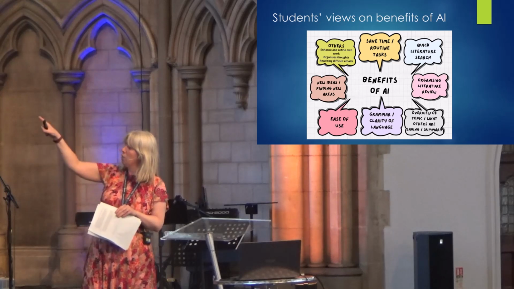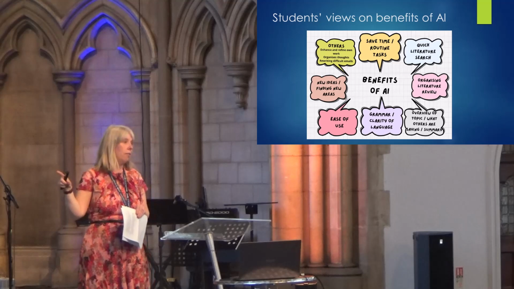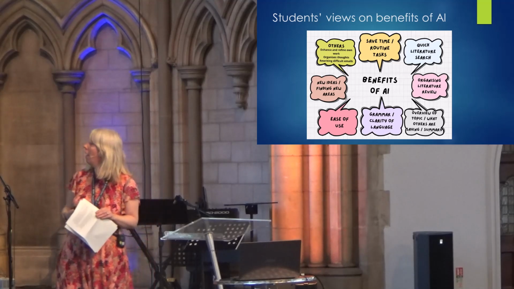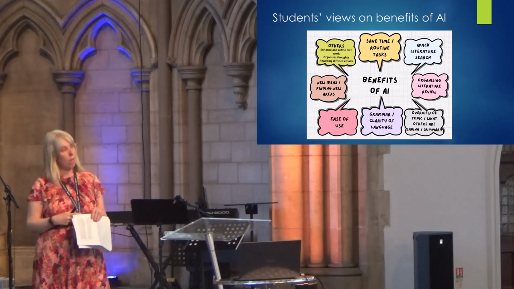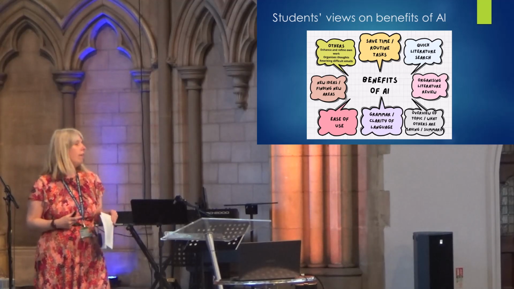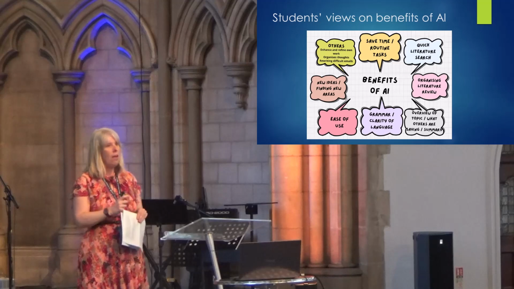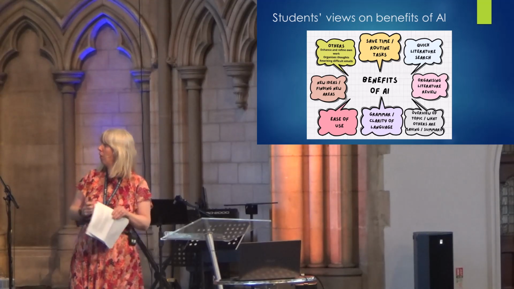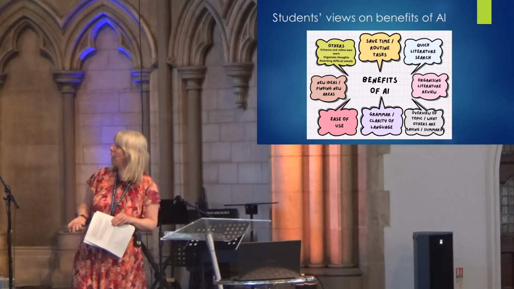But interestingly, people were also saying, well, actually, I think it's quite useful because it can help me find new ideas, it can help me find new areas of research. So it wasn't just about saving you time with the more organisational aspect.